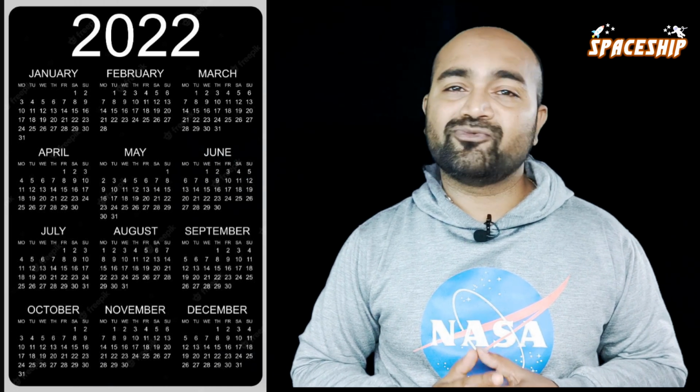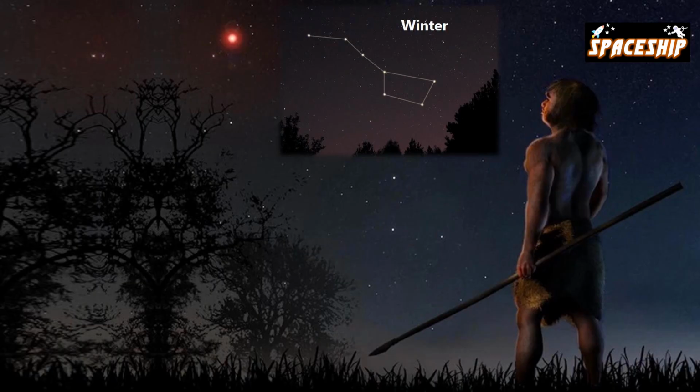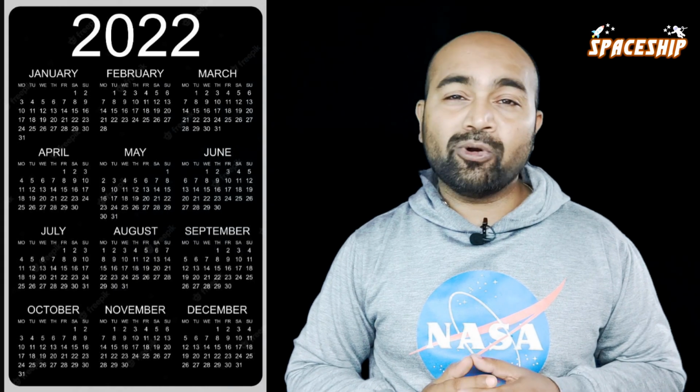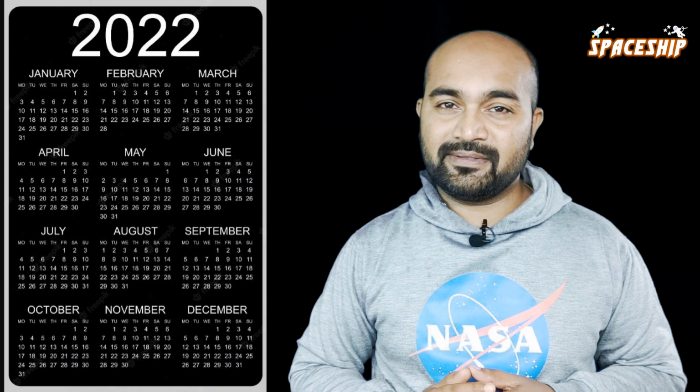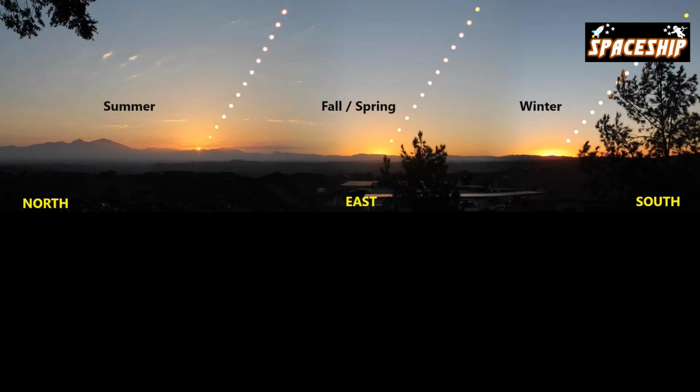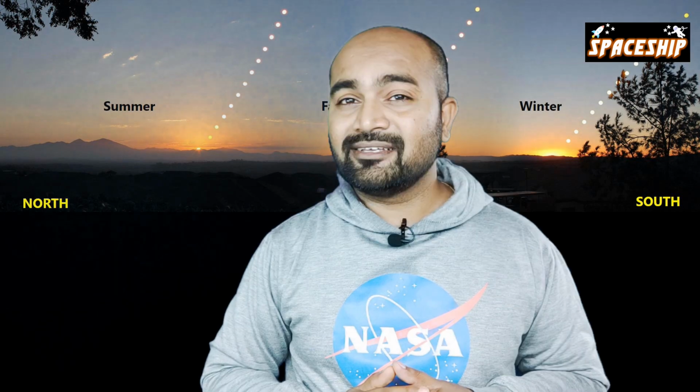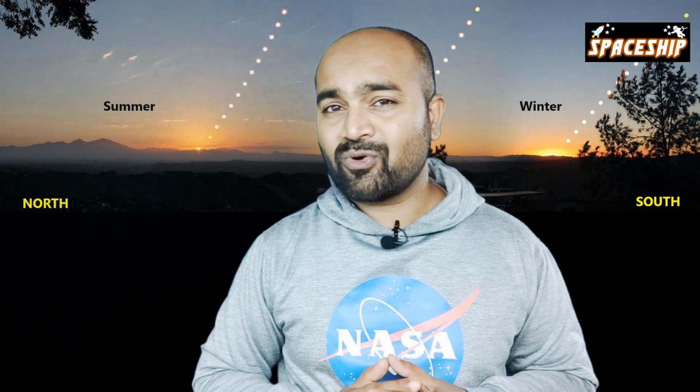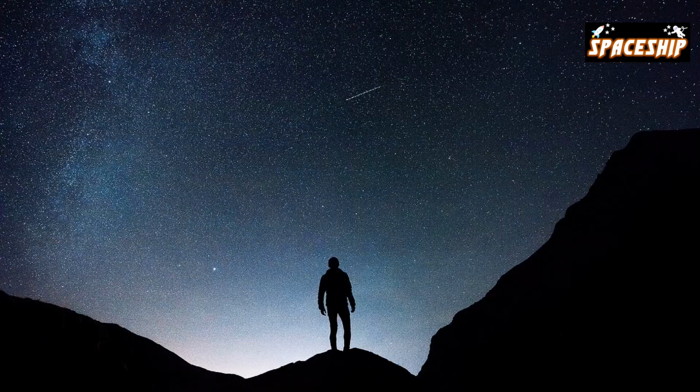Our ancestors were amazing astronomers. Astronomy is in our DNA. Astronomy is the oldest science of humanity. And if you are wondering why the location of the sunrise changes with seasons, we will learn more about that in this course. Until then, keep looking up.